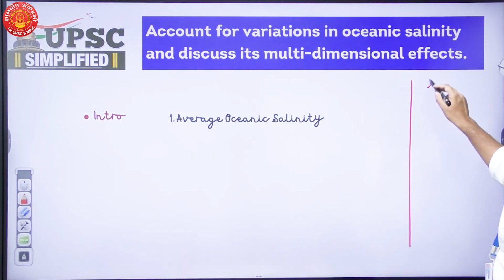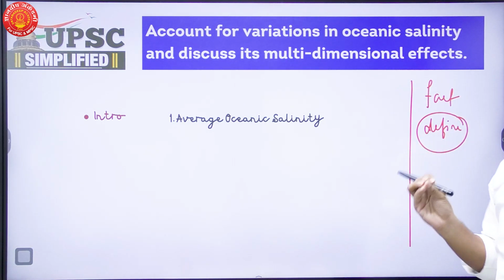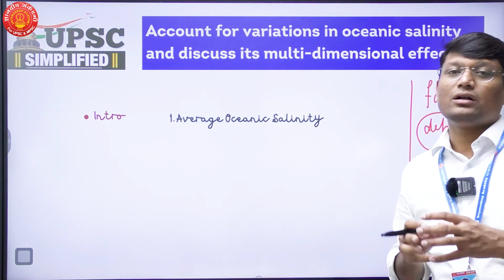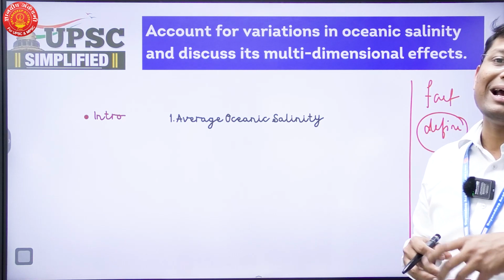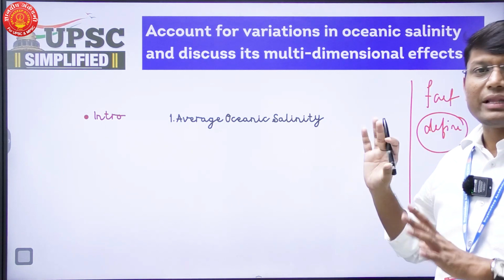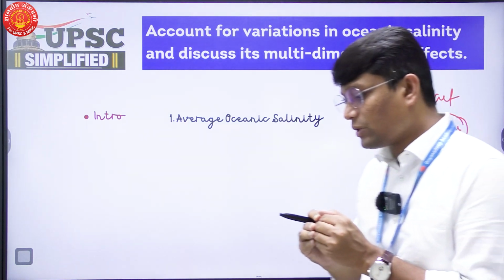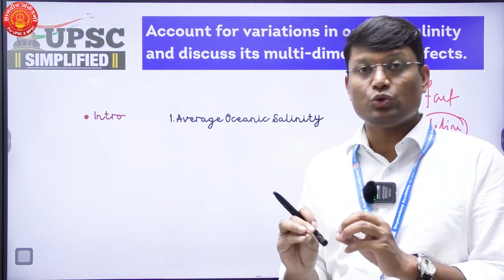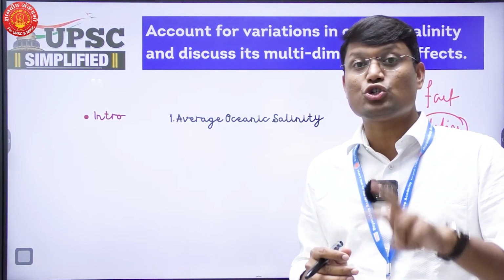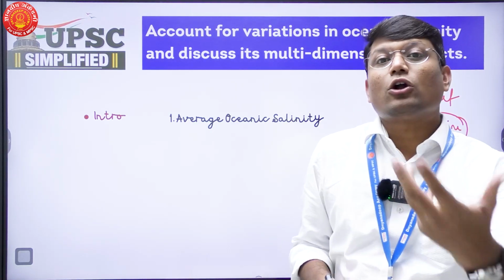So by and large we write a fact in the introduction or we define in the introduction. So geography questions will always have difficulties while introducing and while concluding. So that is something you need to keep in mind, and that is why I am insisting on this particular fact. Do not try to find a very perfect conclusion or introduction when it comes to a geography question, because in that particular practice you will waste a lot of time.